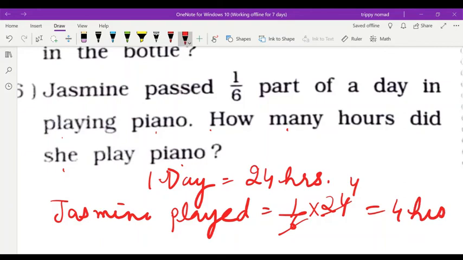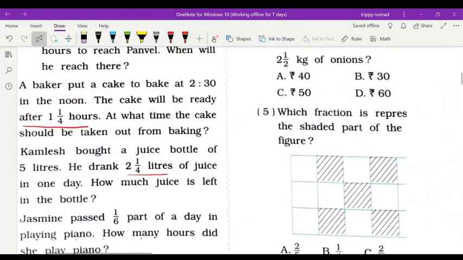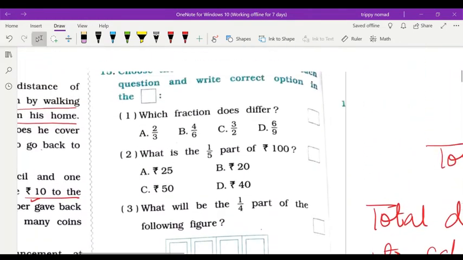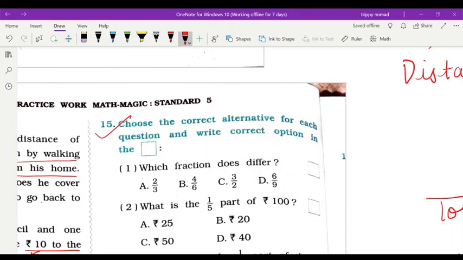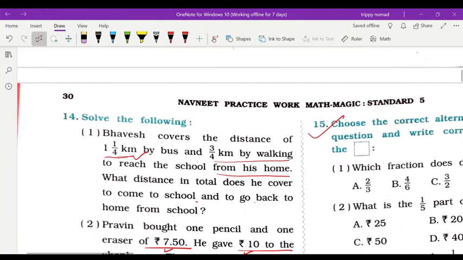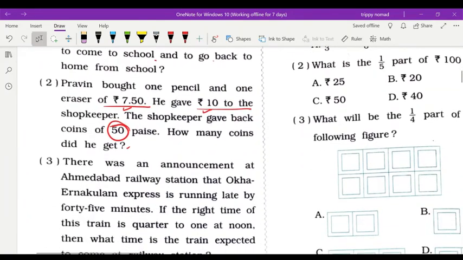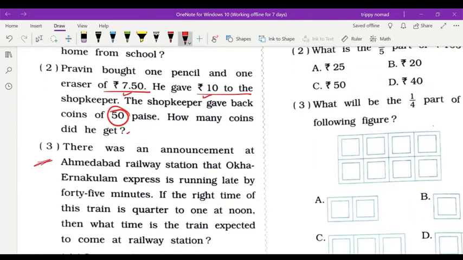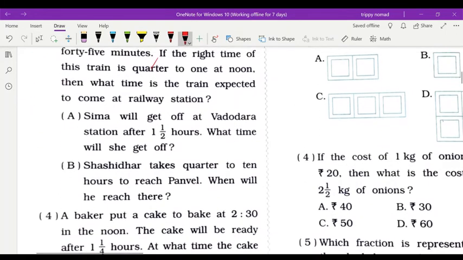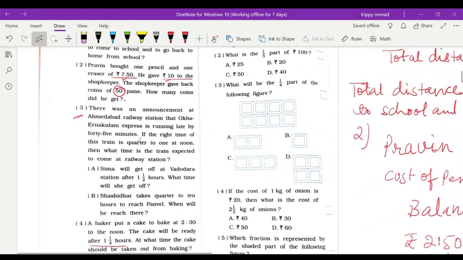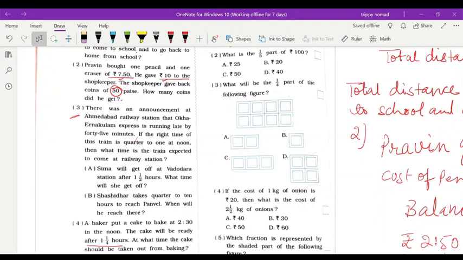I hope you understood. So this chapter is over. MCQ, this question number 15, okay, this is the last. Choose the correct answer. On the basis of previous knowledge, you can do the 15th MCQ. If any doubt comes, you can write in your comment box, children. And in the three activities you have to use your knowledge on the basis of this chapter. I hope you understood, all of you. So we will start the next chapter. If any doubt is there, then you may write.